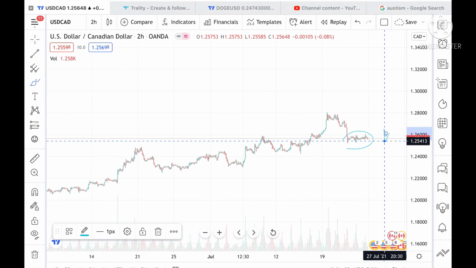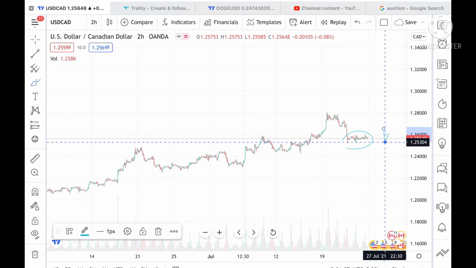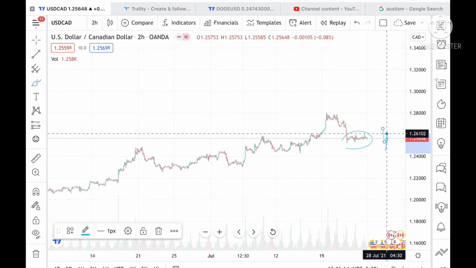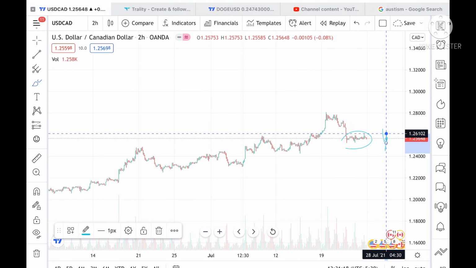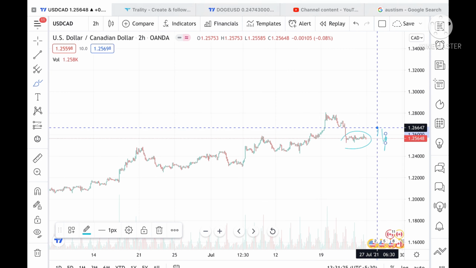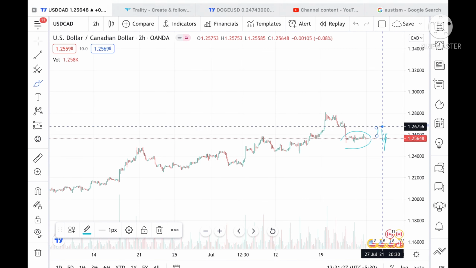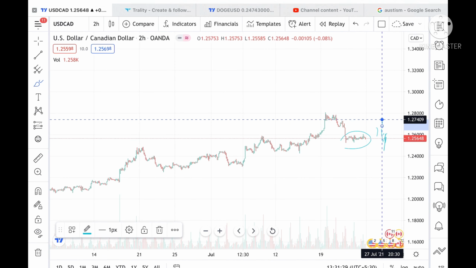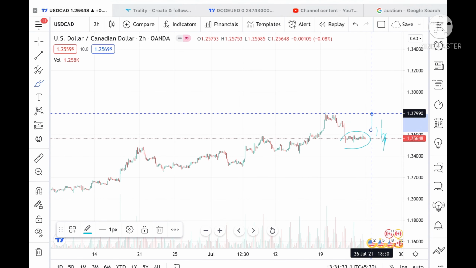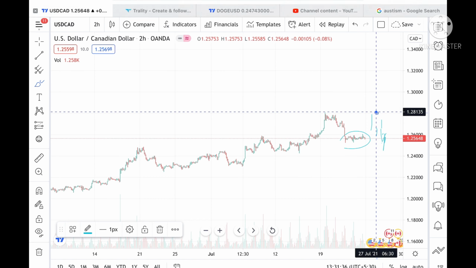Okay, so what we can see here, suppose if it comes close to this level, now it is moving around 1.256, and then next, if it goes upside, we can see a level of 1.26102. This level has been tested twice, so chances will be very high that it can go further high to a level of 1.26647. Okay, and from there we can see a level of 1.27409, and it can go further high to a level of 1.27990, and then 1.28135.